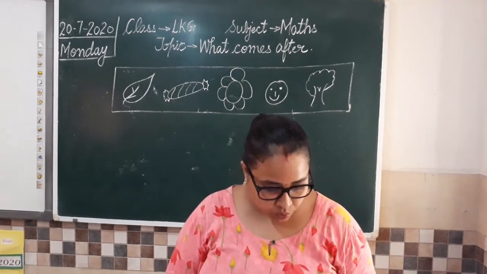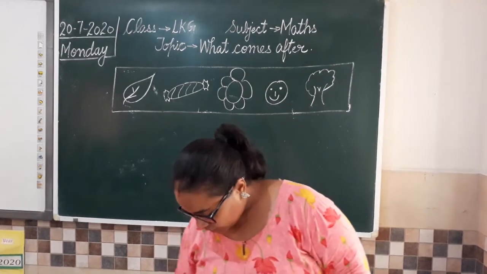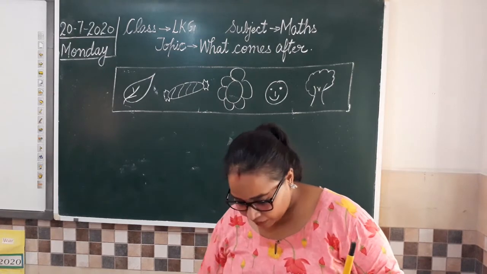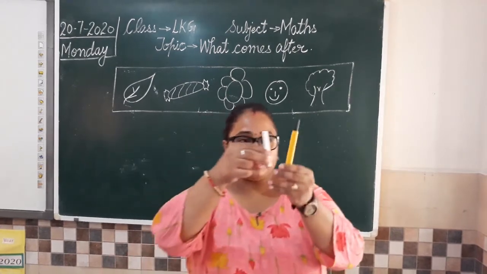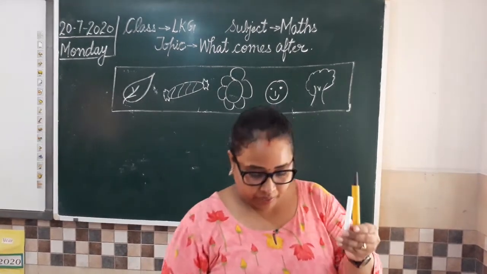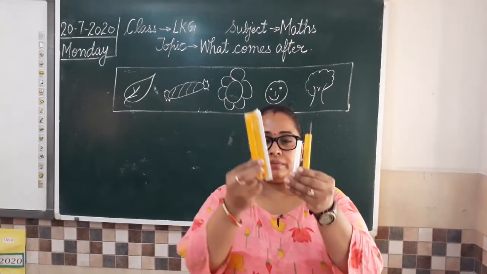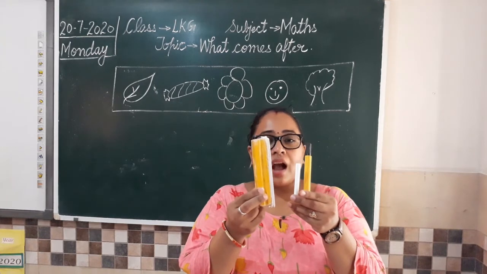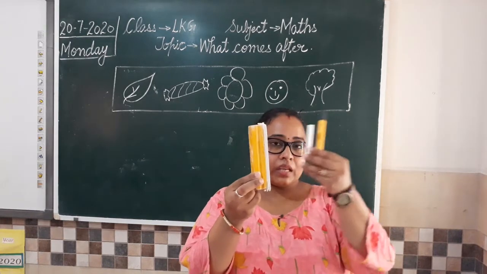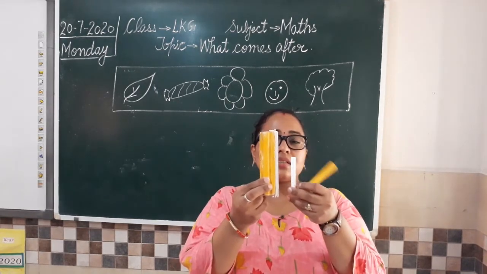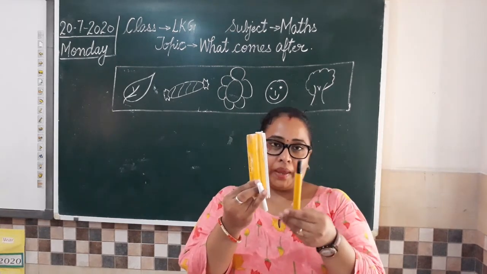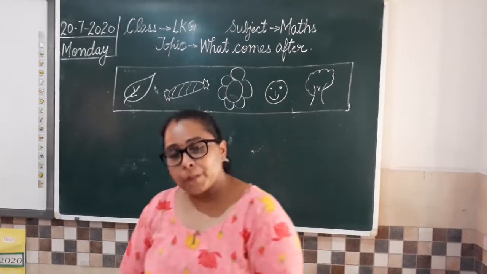So if I show you something, I just have one pen here and I have a chalk here, clear? And I have a duster here. So three things I have. So what is after duster? What is after duster? Chalk. And what is after chalk? This pen. So after means baad wala.